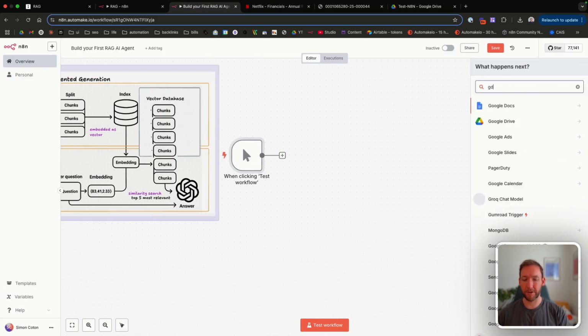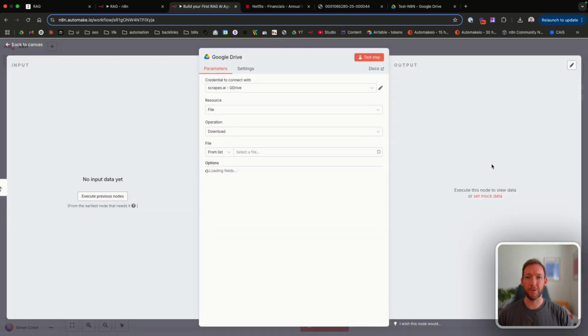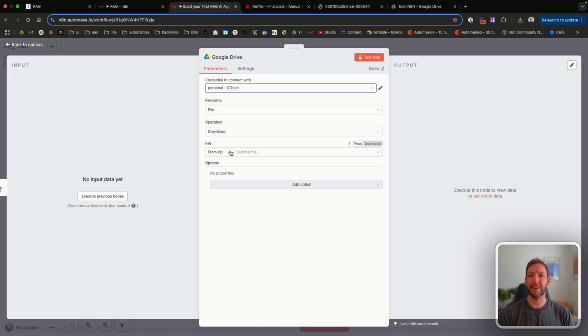And the first thing we're going to do is search for a Google Drive node. And what we're going to just do is hit the download file function. I've already connected to my Google Drive here. But if you've not previously connected to your Google Drive, I cover that in the 4-hour masterclass as well. Or I've got a separate tutorial on how to connect your Google credentials that you can check out.